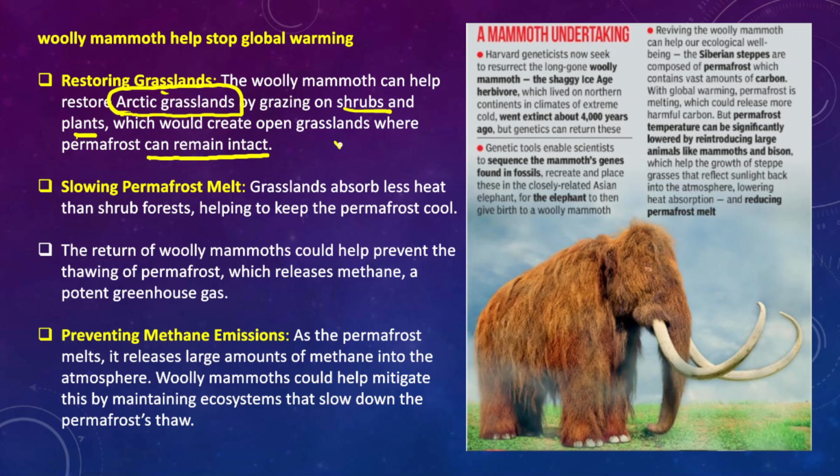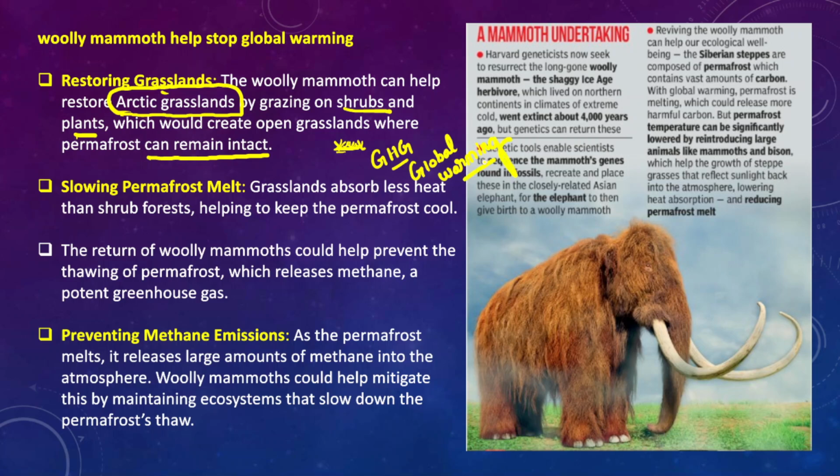So permafrost under the glaciers, in fact, when these grasslands are developed, the grasslands can help hold the permafrost. If permafrost is exposed to the atmosphere because of glacial melting, then it could release greenhouse gases into the atmosphere, and it would further contribute to global warming as well. We have already understood this.